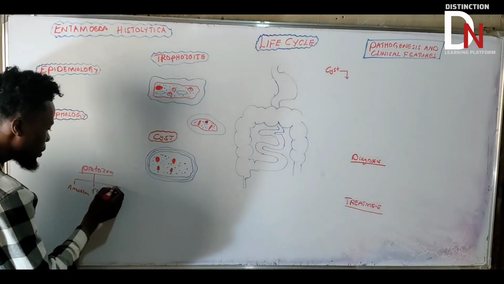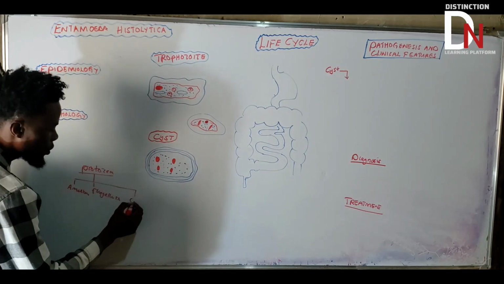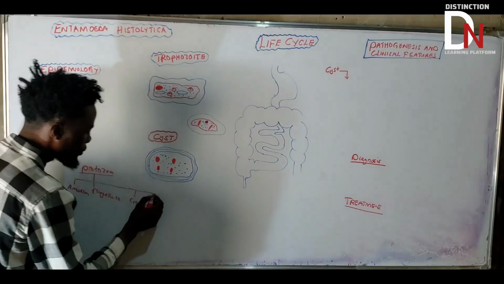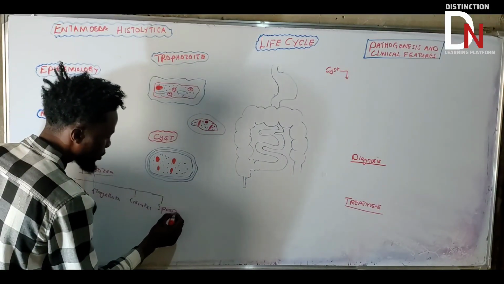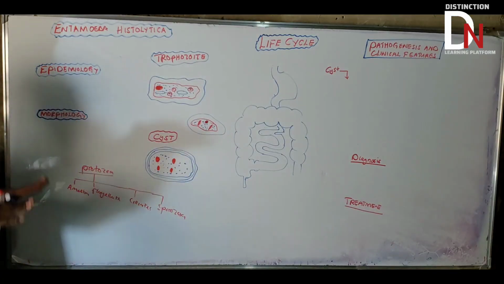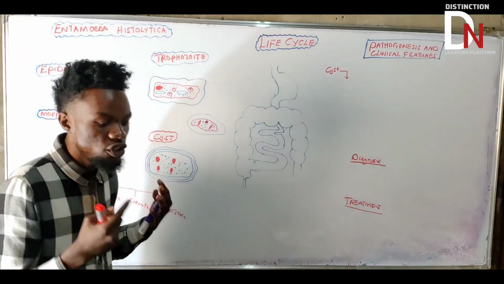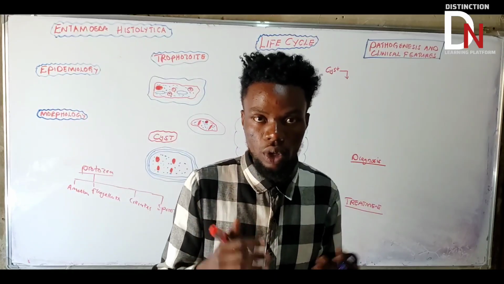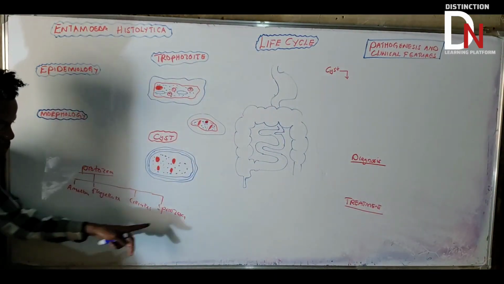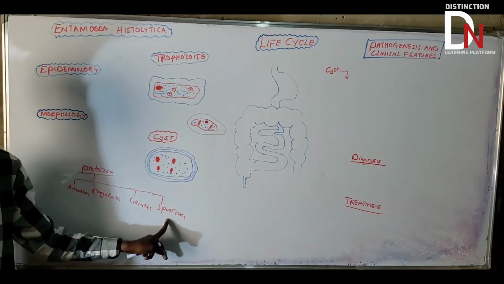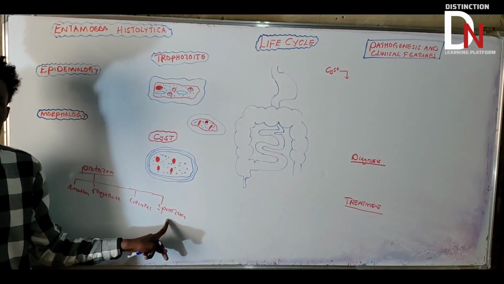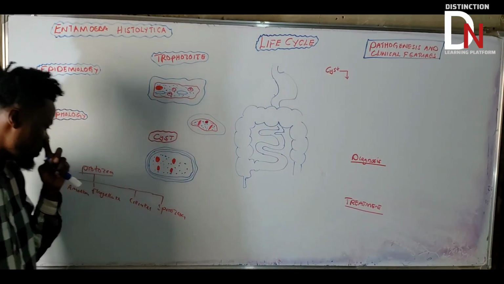What else? We have ciliates, like Balantidium coli. We also have sporozoa. What you need to understand is that we need this background information so that you fully understand this topic. Sporozoa include Plasmodium, which causes malaria. So malaria is under sporozoa. You need to understand that.